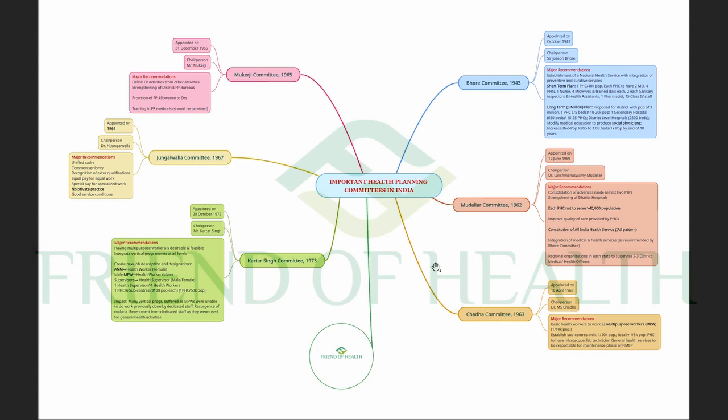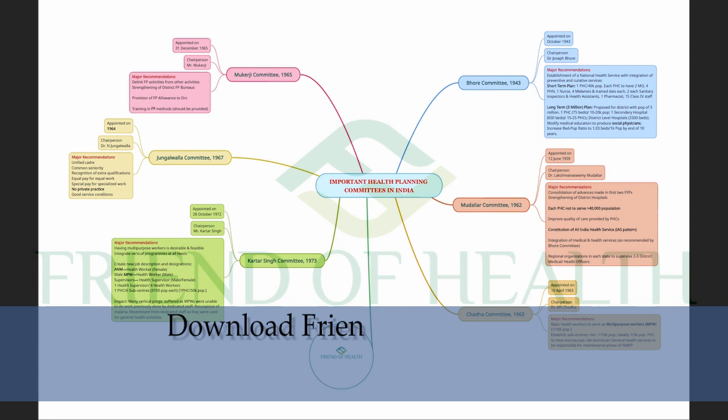Other committees like the Srivastava committee are not included, and also the very important National Rural Health Mission NRHM, or the Rural Health Scheme, and the National Ayush Mission. All these programs you have to study, and all the important programs like NLEP, National Leprosy Eradication Program, NMEP, National Malaria Eradication Program, then the tuberculosis program, then the immunization schedule.